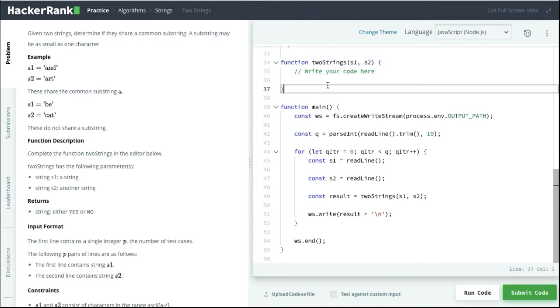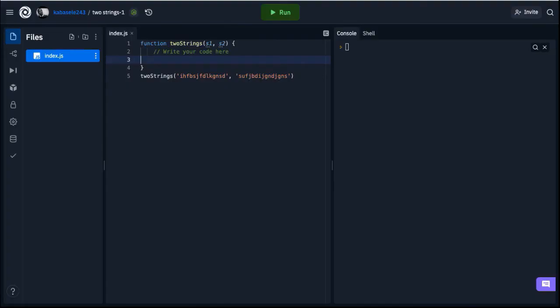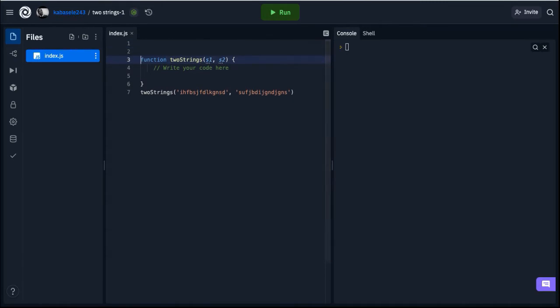So I do not go directly to HackerRank to solve my problem. I like to have another tool called Repl, to test my code manually and know exactly how everything works. So that's pretty much what I'm going to do here. I already have my function here. But before actually starting to code, let's draw a little step to understand what it's all about. Every time I try to solve a problem, I always go by this.